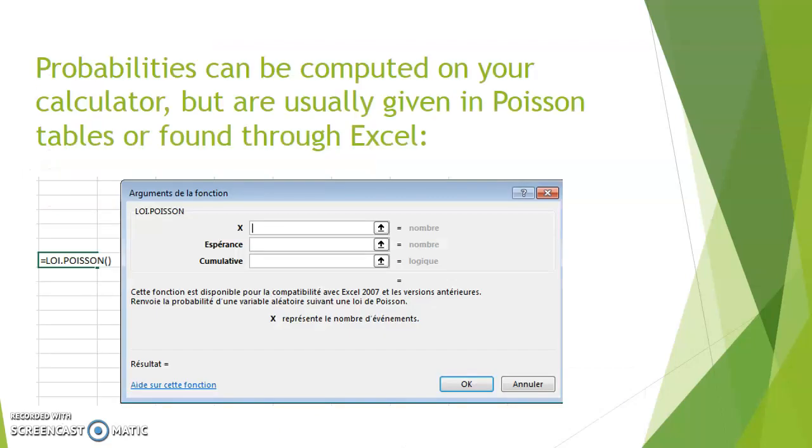You can calculate probabilities on your calculator, or you can use a table, but if we have access to Excel, we'll rather use the integrated statistics functions that it has. This one would be called a loi de Poisson, or in your English version, a Poisson dist.